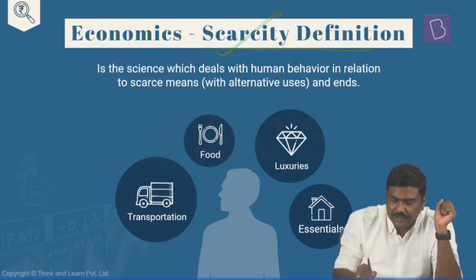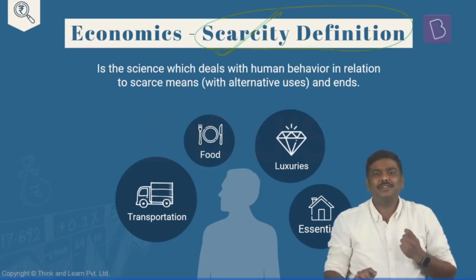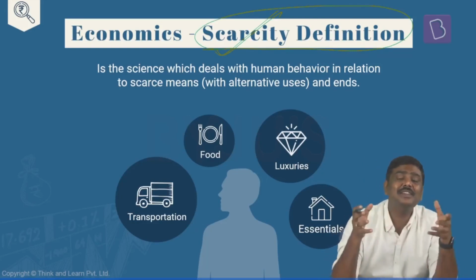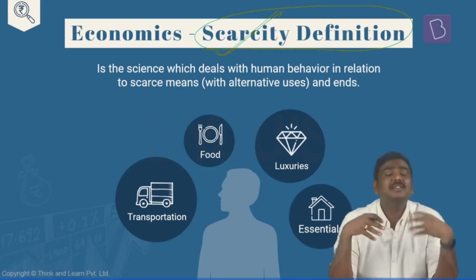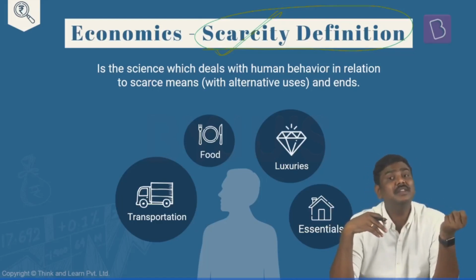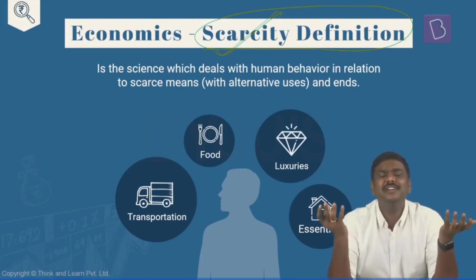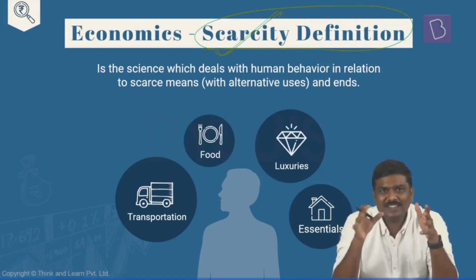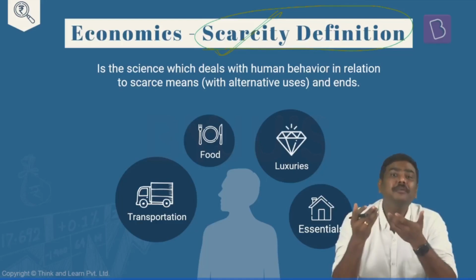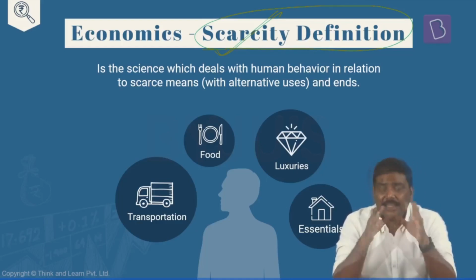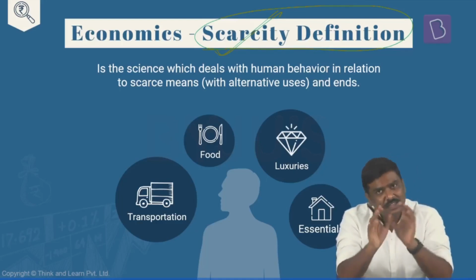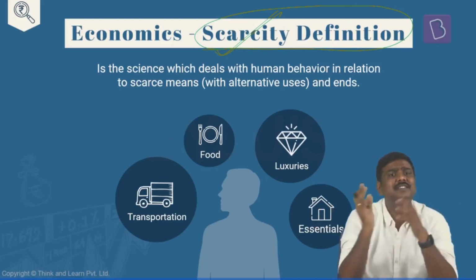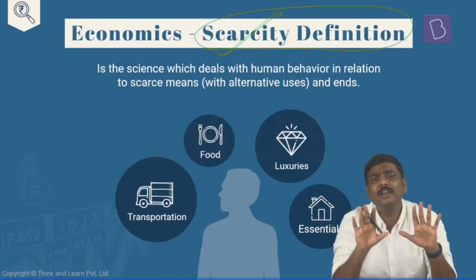In case of a scarcity definition, what do you mean by economics? Now, before I start the discussion, some of you will raise this particular question: sir, I read somewhere that economics is an art. And some of you will simply say, sir, I read somewhere that economics is a science. What is it? Whether economics is a science or is it an art? Again, from UPSC exams, these terminologies are not important, but essentially understand this. Yes, economics is considered to be a science as well as an art. And different definitions will prove that yes, it is a science also, it is an art also. You don't have to be worried about it.